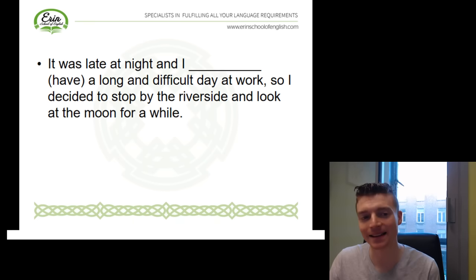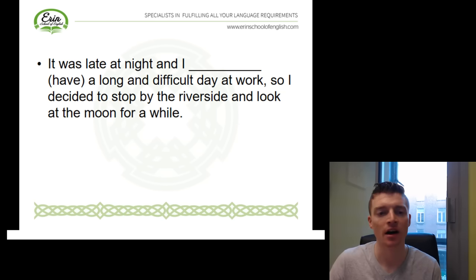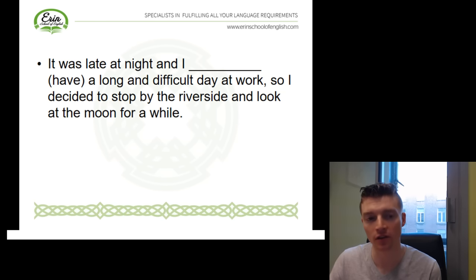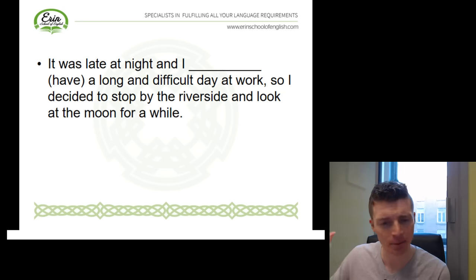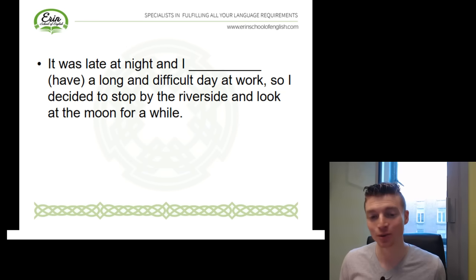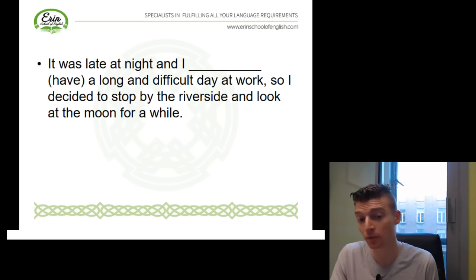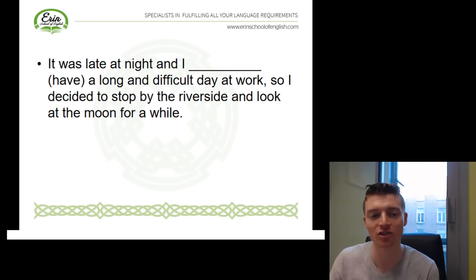It was late at night, and a long and difficult day at work. So I decided to stop by the riverside and look at the moon for a while. So it was late at night, and so work, of course, it happened earlier in the day. So we're describing an earlier action, an action in the past that happened before another past action. So can you guys remember what we should use here?